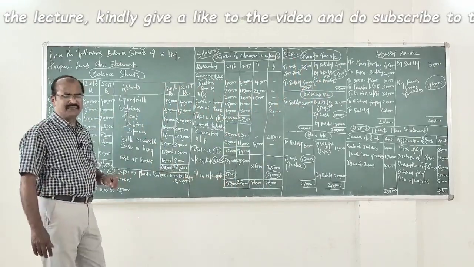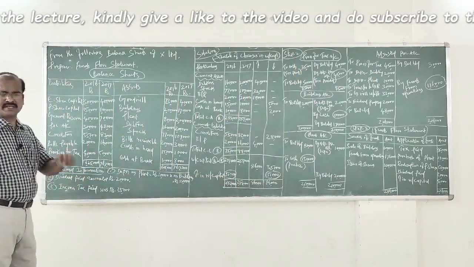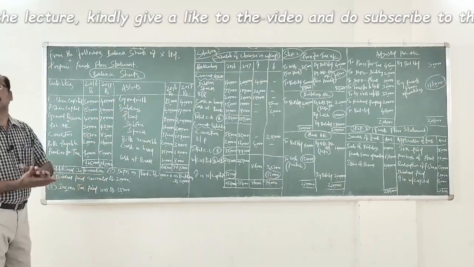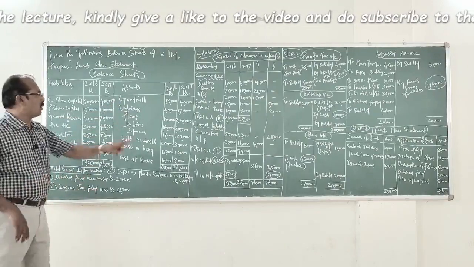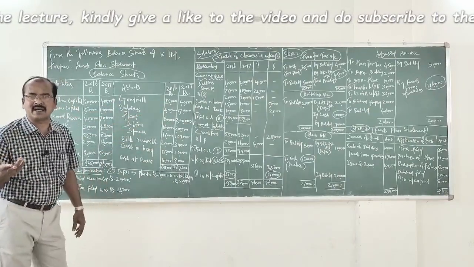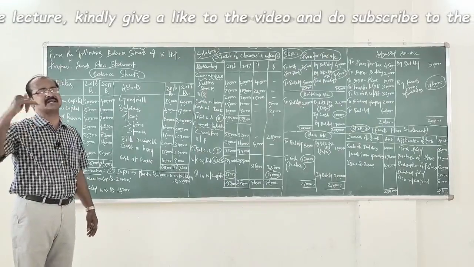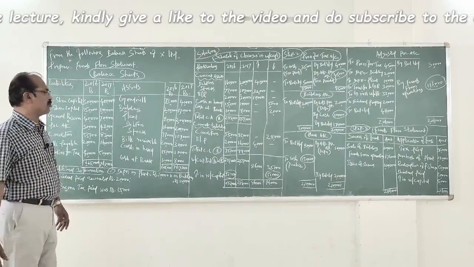to identify which is going to be the next ledger account. Fine. Here goodwill, there is no need to open ledger account for goodwill. Only the reduced value could be recorded as goodwill written off in the adjusted profit and loss account, which is going to be the last ledger account we are going to prepare.